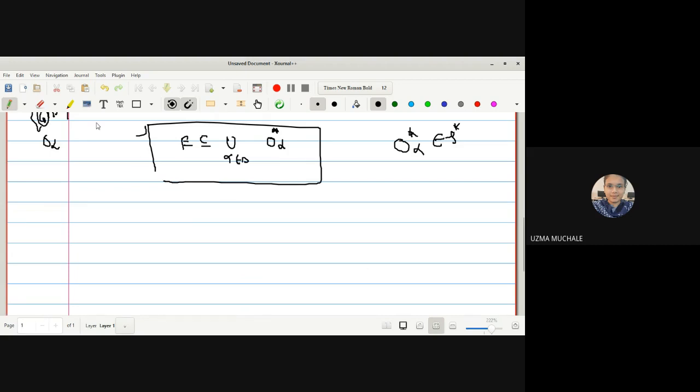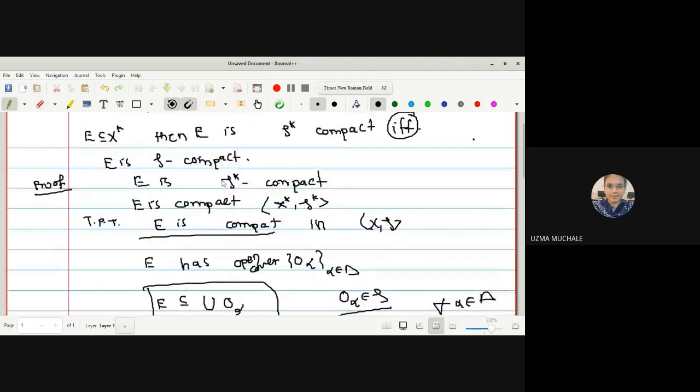Which shows what? This shows that this O alpha star, the family of O alpha star, forms an open cover for E. But what is given to us? We have been provided that E is compact in X star tau star. If you remember this statement, E is compact in X star tau star.